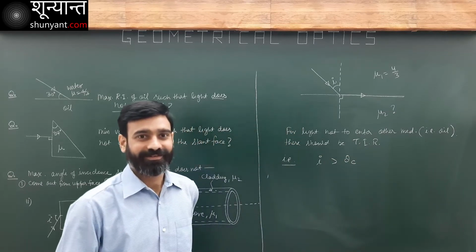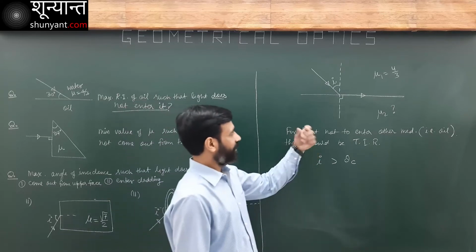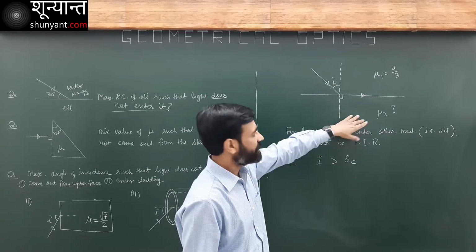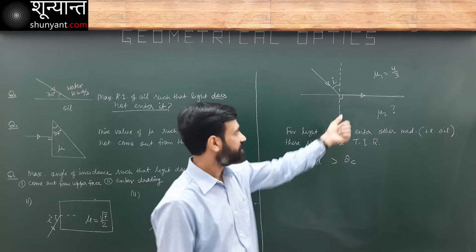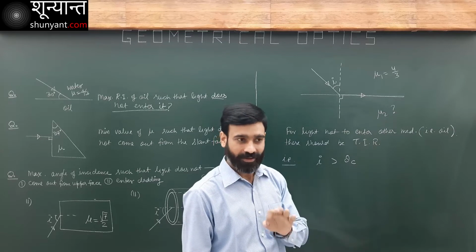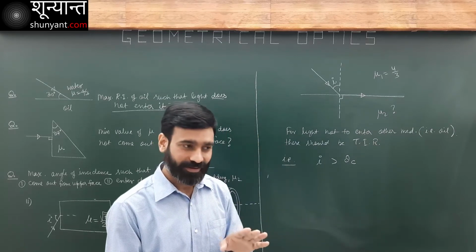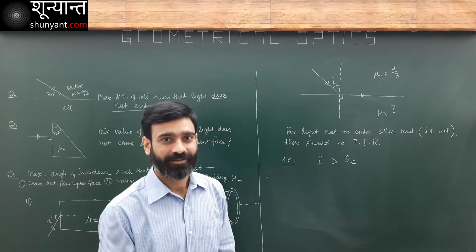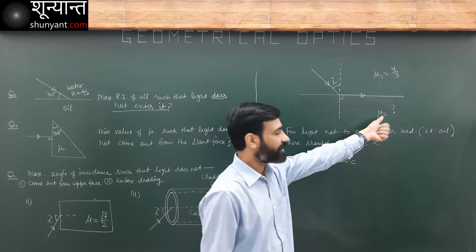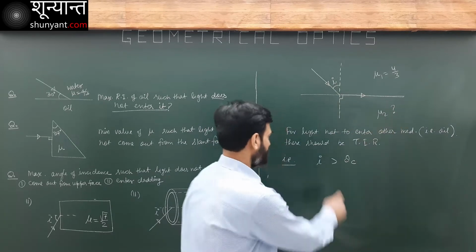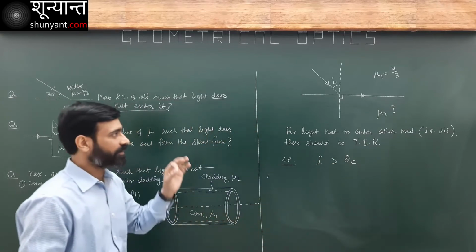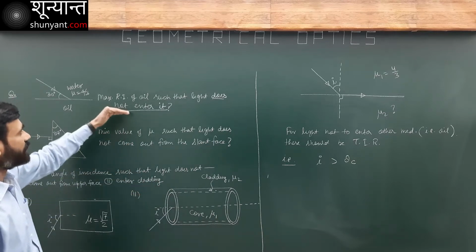Now, one other thing. I can stop this light from entering this medium only if this is a rarer medium. If this is a denser medium, I cannot stop it from entering. It is always going to enter. This happens only when light goes from denser to rarer. That means this is a rarer medium. The angle of incidence should be more than the critical angle. In that case, total internal reflection will take place and light will not enter the oil, the other medium.